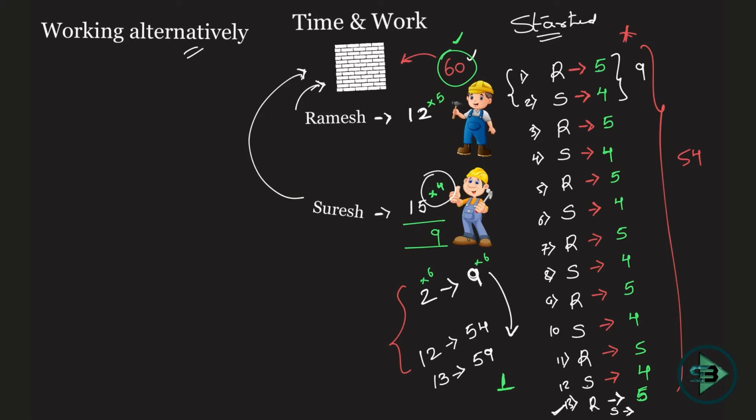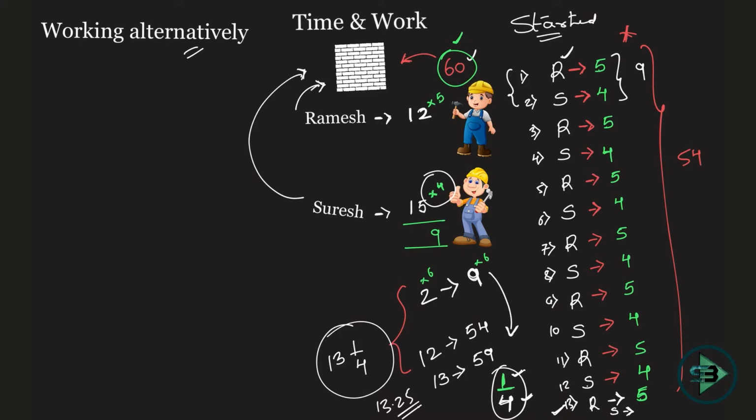So how much of the day will be required? 1/4, which means this is what you're supposed to put in, 1, and this is what your capacity is. 1/4 of the 14th day will be required, which means 13 full days and 1/4 of the 14th day, 13.25 if I have to put it in decimal. That is the number of days required to finish the work if they work alternately, started by Ramesh.